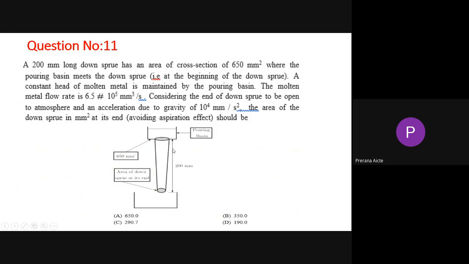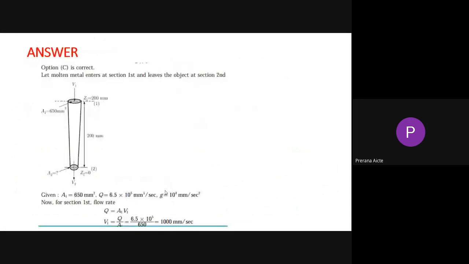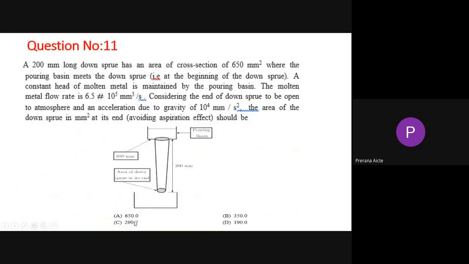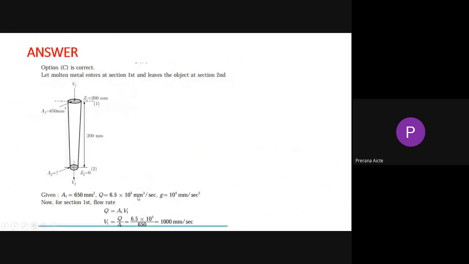So what is the value? The down sprue area at the end, to avoid the aspiration effect, what should that value be? They are asking for the area of the down sprue at one end. Here the cross section area is 650 square. That is the question. Please understand the question, now we will go for the answer. The answer is C, which is 290.7 square. Now we will see how they got the answer.